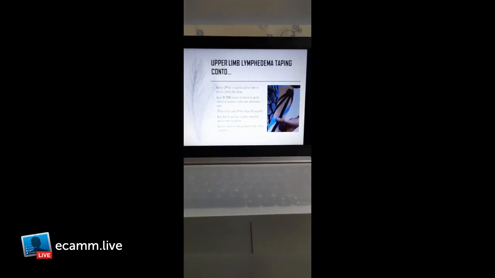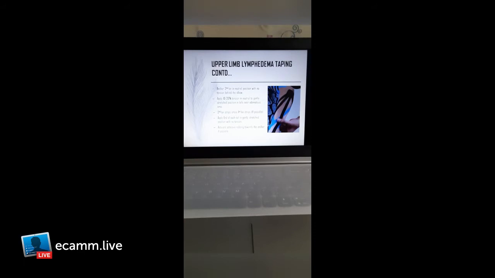Now for the second fan strip, we have to anchor in neutral position with no tension behind the elbow. Apply 10 to 20% tension in neutral to gentle stretch position in tails over the edematous area. The second fan strip should cross the first fan strip if possible. Apply the end of each tail in a gentle stretch position with no tension. Activate the adhesive by rubbing towards the anchor if possible.